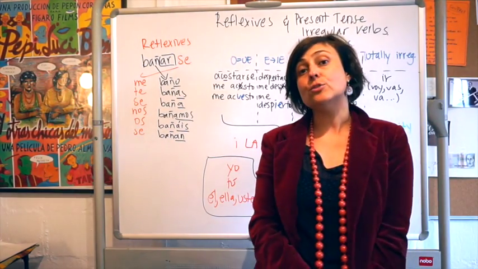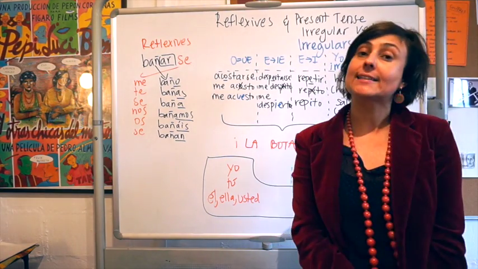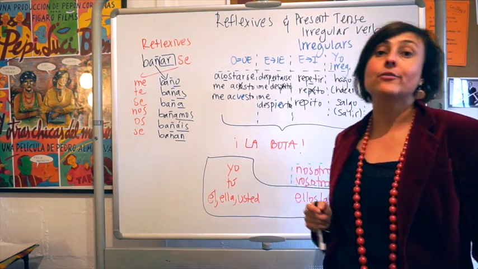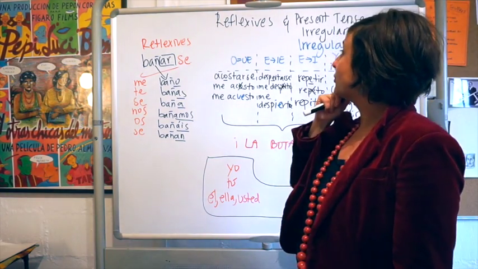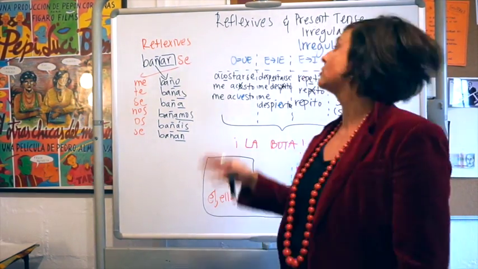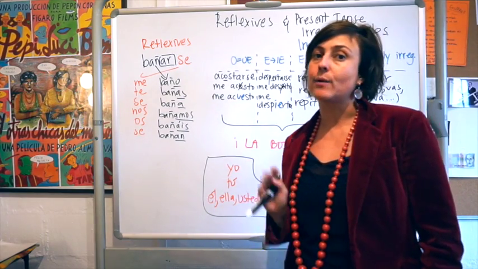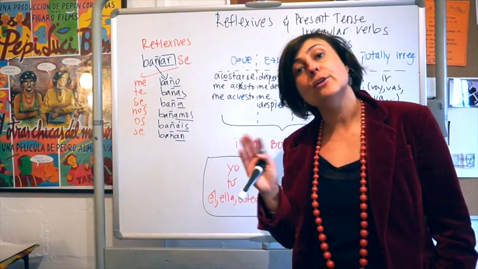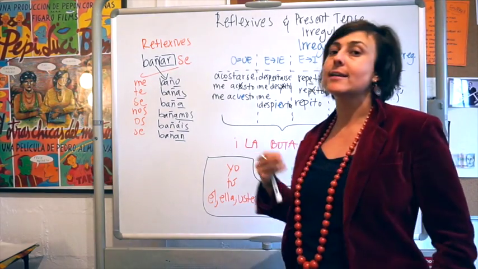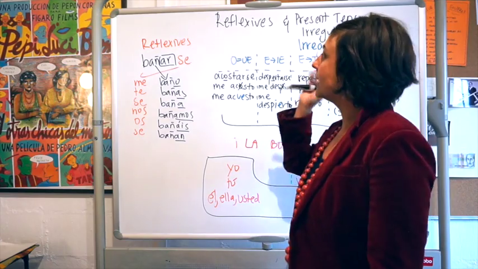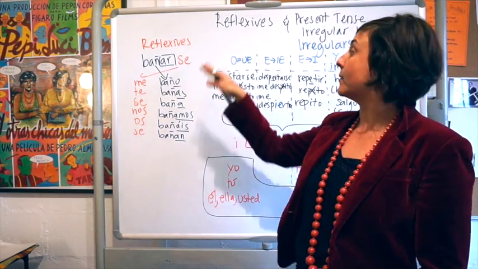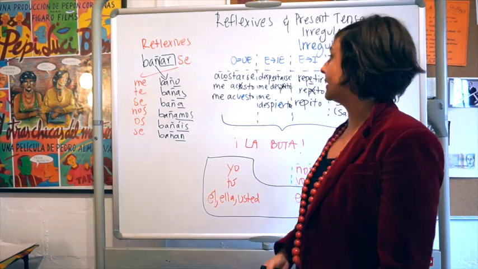We're going to be talking today about a very exciting topic, which is reflexives and present tense irregular verbs. This is actually, for those of you that took beginner 2 with us, something you studied in that term. We will do a little bit of revision in case it's tricky or you've forgotten a little bit, and you will be using this in class next week. Remember, all this material is also in your handouts.